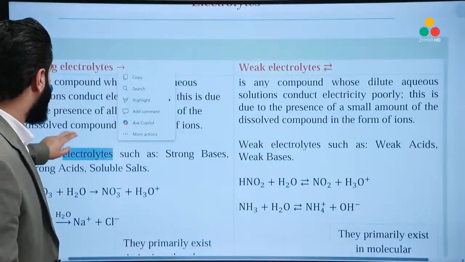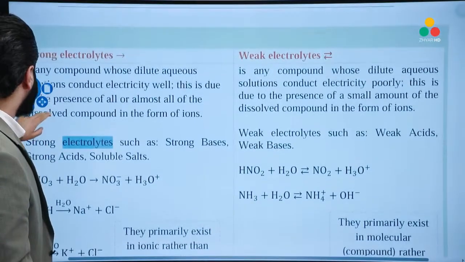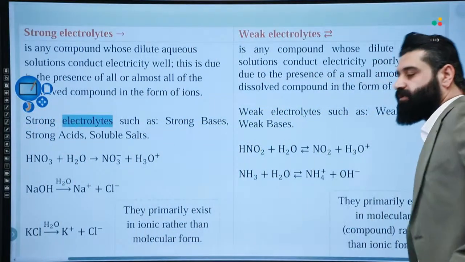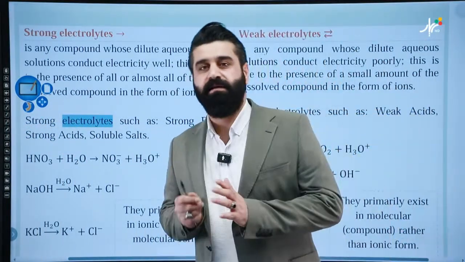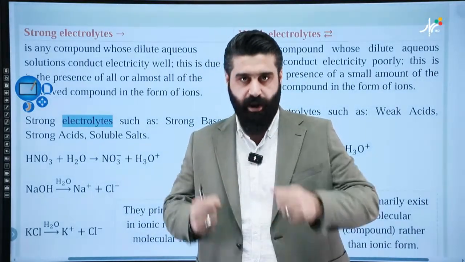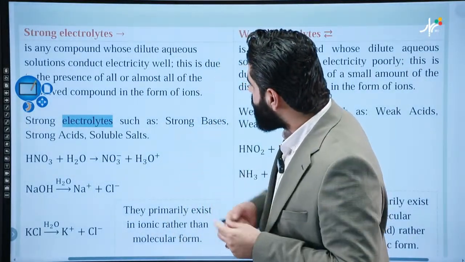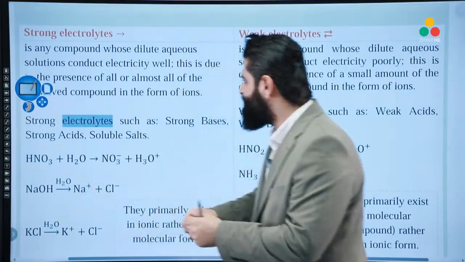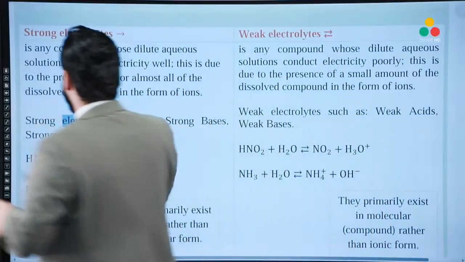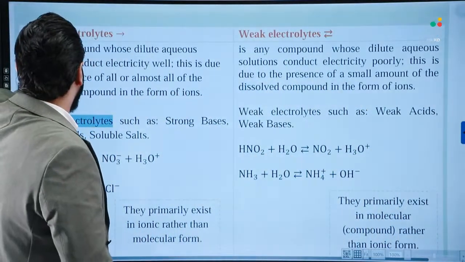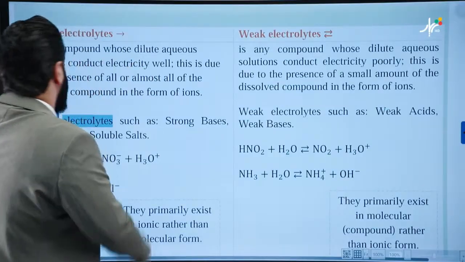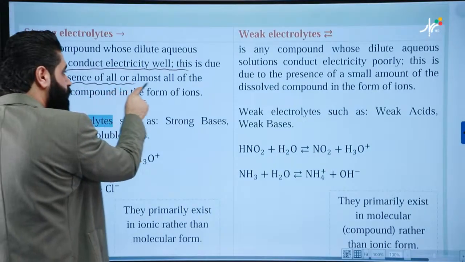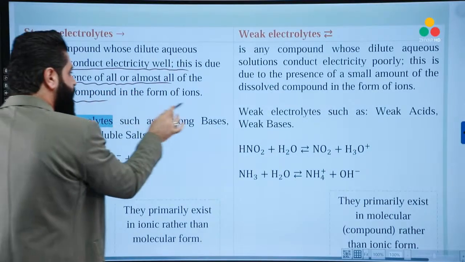Now let's compare the electrolytes. Electrolytes are classified into weak and strong electrolytes. The terms weak and strong are related to the electrical conductance strength. For the dissolution of strong electrolytes, we get an aqueous solution that conducts electricity strongly. A strong electrolyte is any compound whose dilute aqueous solution conducts electricity well. This is due to the presence of all or almost all of the dissolved compound in the form of ions.